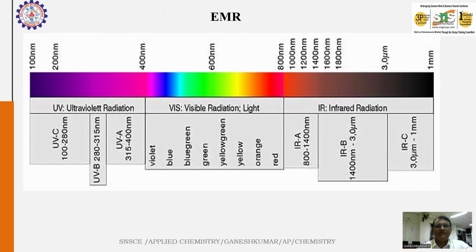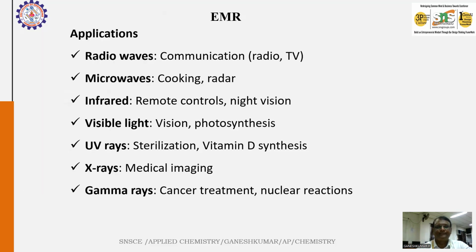So ultraviolet spectroscopy has wavelengths ranging from 100 to 400, infrared radiation has wavelengths from 800 nanometers and above, and in between we have visible spectroscopy at 400 to 800 nanometers.